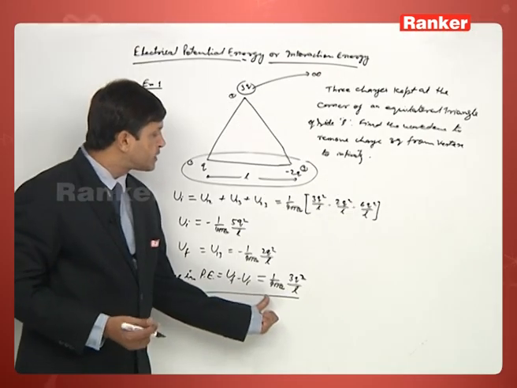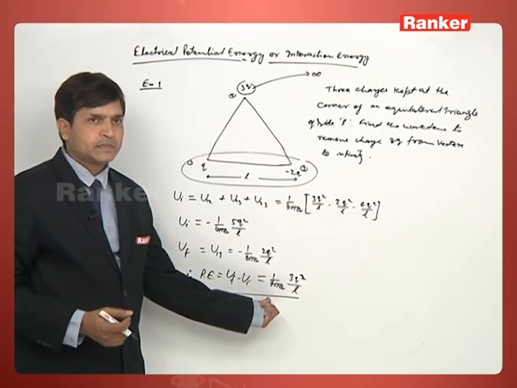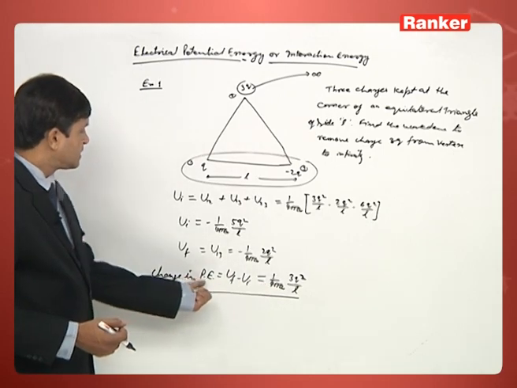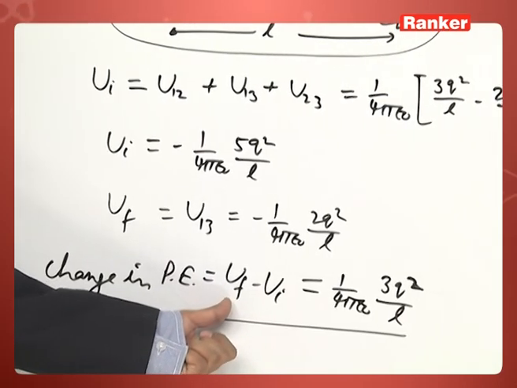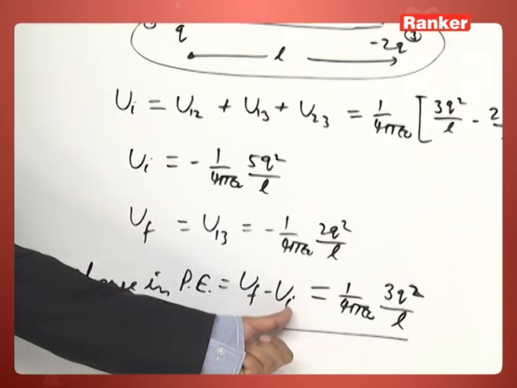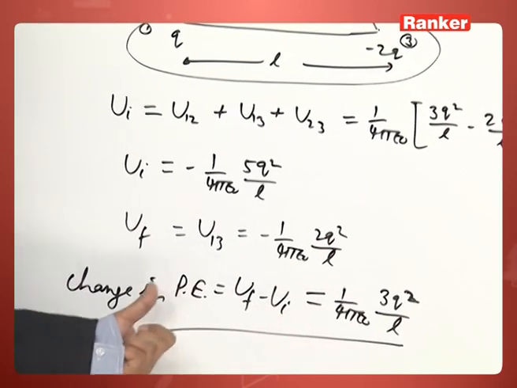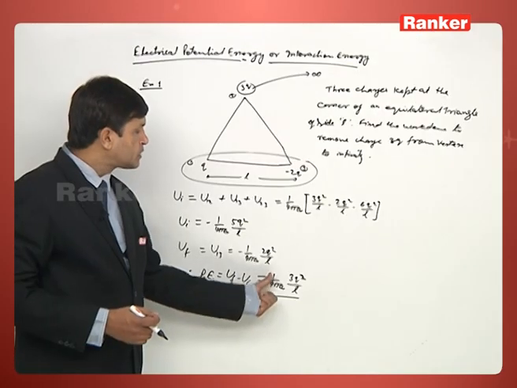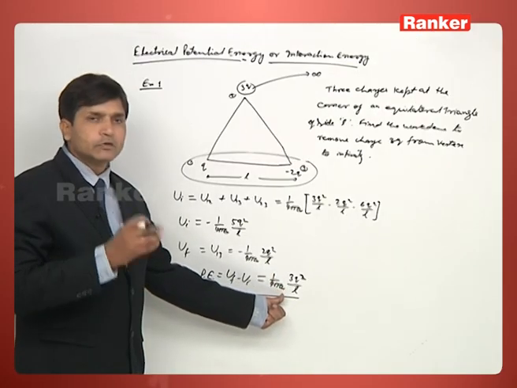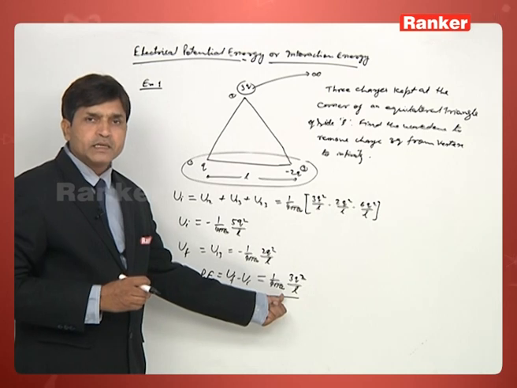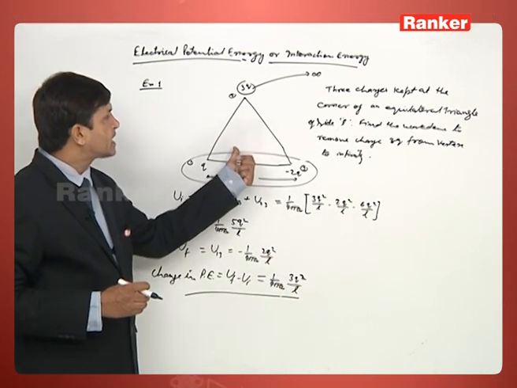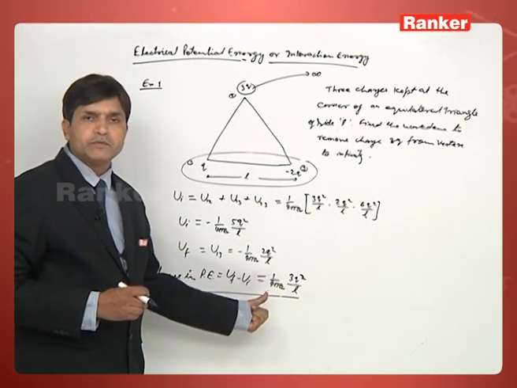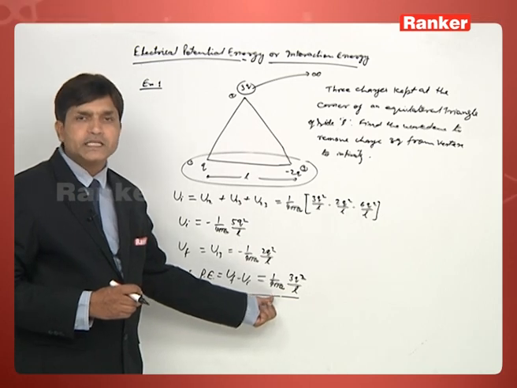Whenever the final potential energy is more than the initial potential energy, the change in potential energy comes positive. A positive change indicates that an external agent has done work on the system. That's why the potential energy of the system increases.